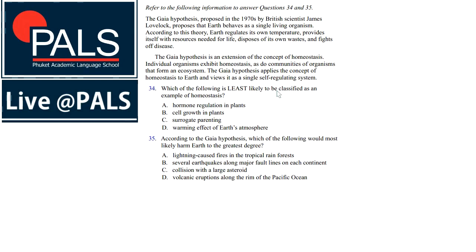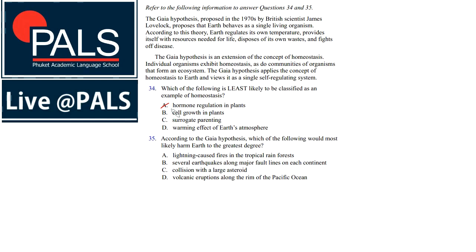Which of the following is least likely to be classified as an example of homeostasis? A, hormone regulation in plants; B, cell growth in plants; C, surrogate parenting; D, warming effect of Earth's atmosphere. So I would probably know. So hormones, we just saw the example of insulin in humans. So that is definitely homeostasis. Cell growth in plants, that is probably homeostasis as well.